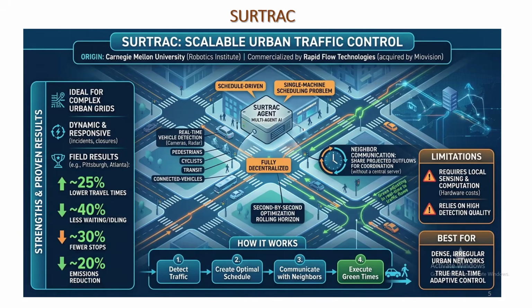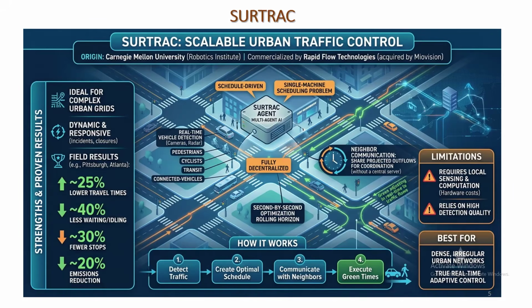Then it uses a fully decentralized system, with second-by-second optimization, and it uses a rolling horizon. For neighbor communication, it projects outflow for coordination. If we look at how it works, it detects traffic, then creates optimal scheduling. Then in the third step, it communicates with neighboring signals and executes green times.